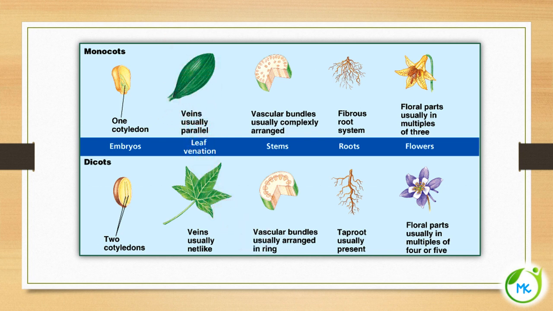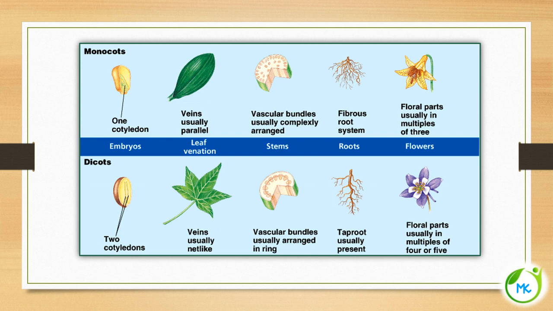The vascular bundles in the stem are arranged in the form of a ring in dicots, whereas in monocots they are arranged in a scattered form. Dicots have a taproot system, whereas monocot plants have a fibrous root system. In dicots the floral parts are usually in multiples of 4 or 5, whereas in monocots the floral parts are in multiples of 3.